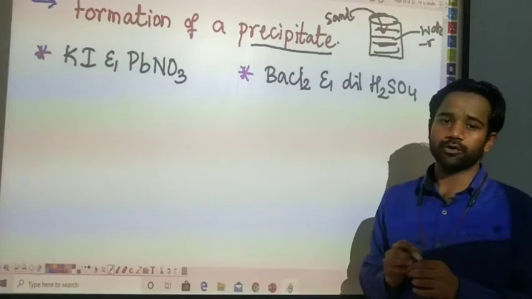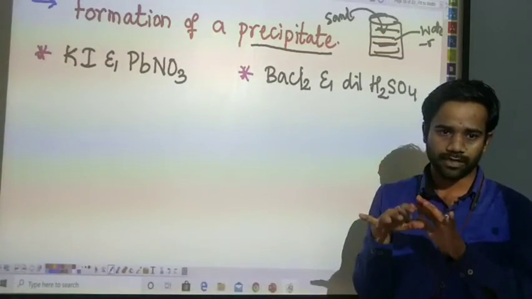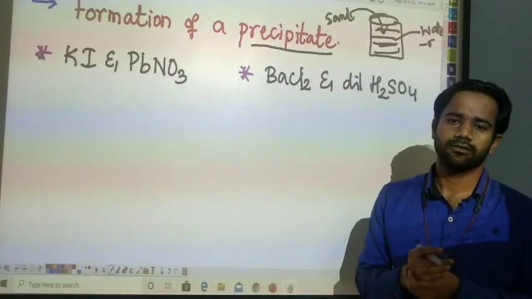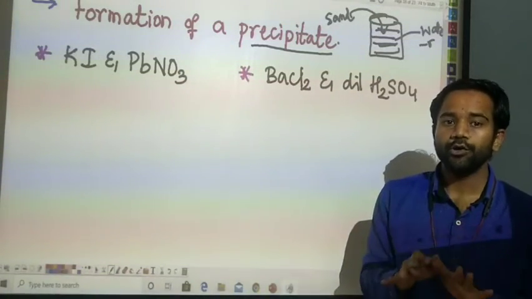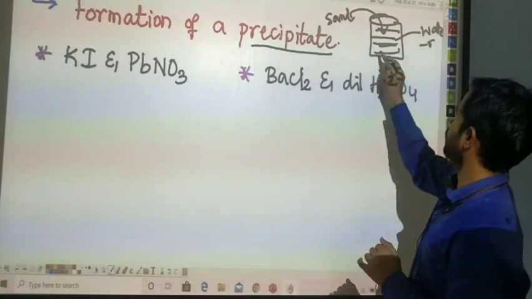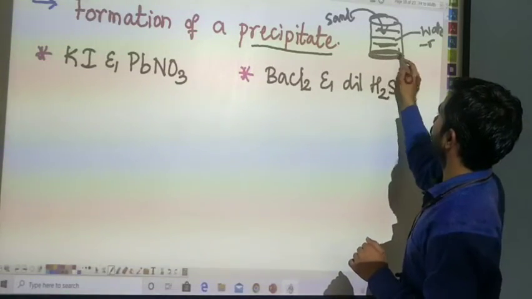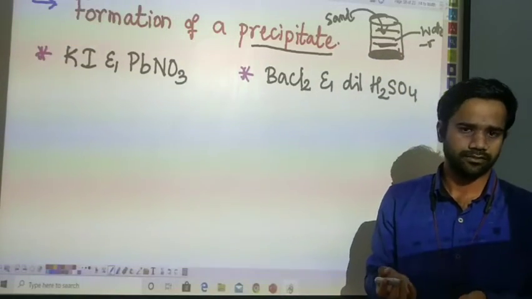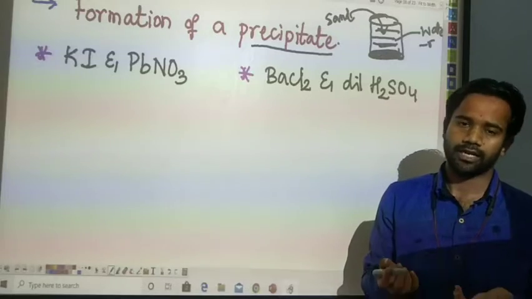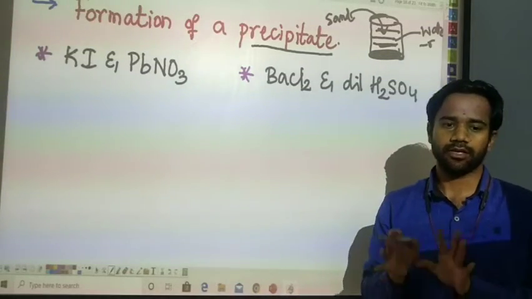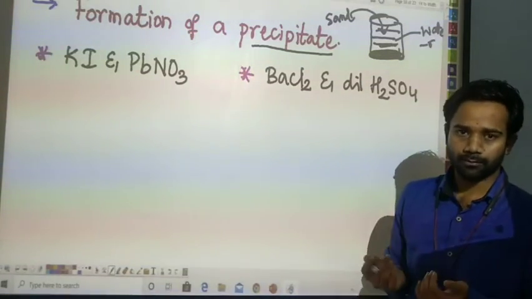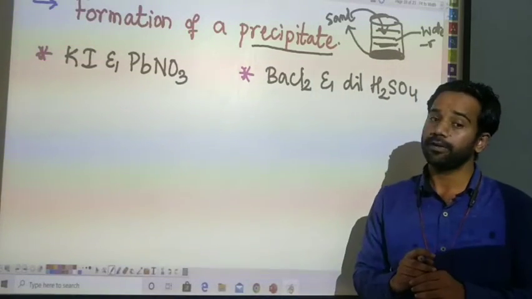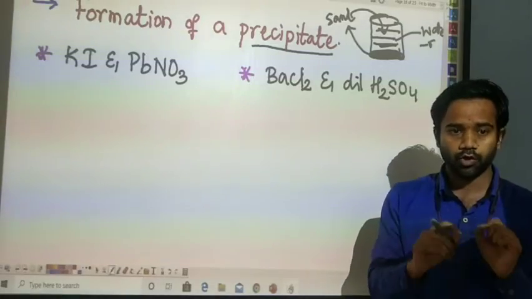Will the sand settle at the top, or float, or settle down? Can you guess? Yes, it's going to settle at the bottom. Why is it going to settle at the bottom? Because it has higher density, it is heavy. And we can also say that it is not soluble in water. That's why it settles at the bottom. It is known as a precipitate. Precipitate means what? Insoluble salt.